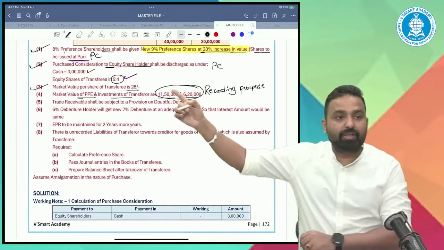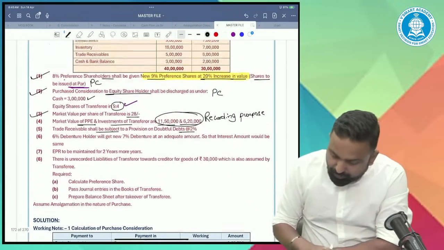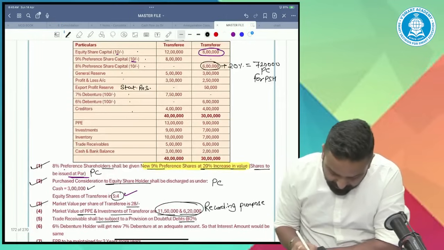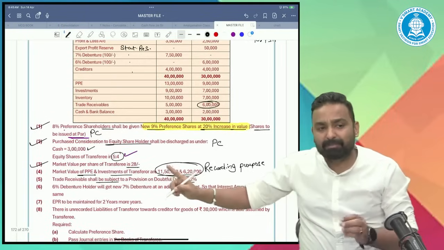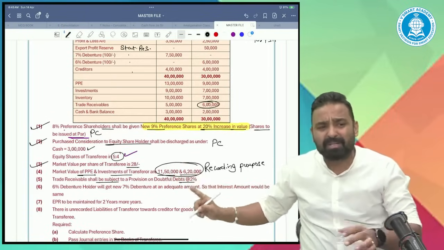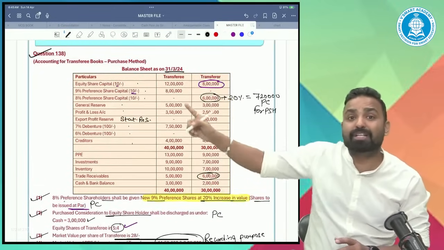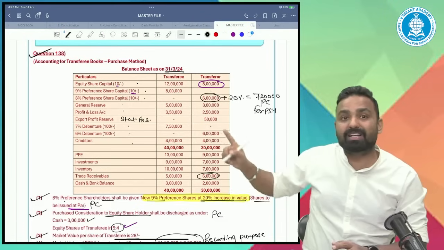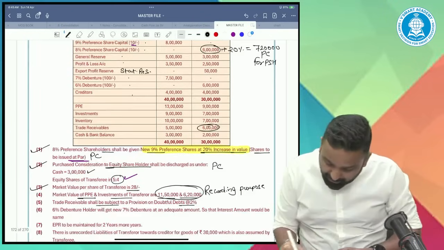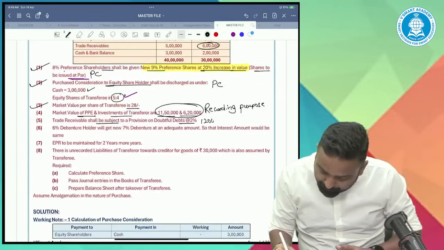So, market value of PP and investments. Trade receivable shall be subject to a provision for doubtful debt of 2%. These are all of the transferor company: PP, investment, trade receivable. Please do not look into the transferee, because the transferee company is taking over the transferor. So we'll talk about the assets and liabilities of the transferor only. Trade receivable is 6 lakhs, multiplied by 2%, that is 12,000 provision.